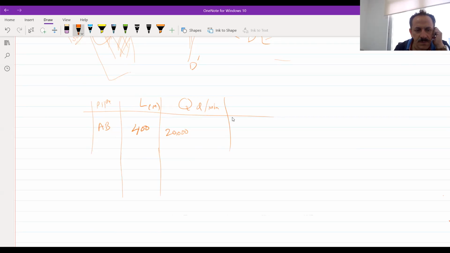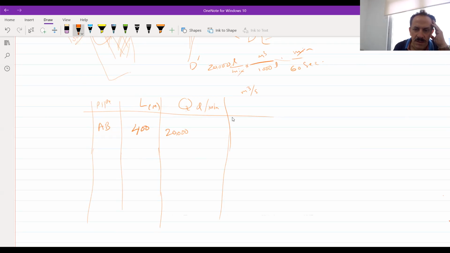Let's change this liter per minute to meter cube per second directly. So 20,000 liter per minute times 1 meter cube per 1,000 liters. And for the minute, 1 minute is equal to 60 seconds, right?